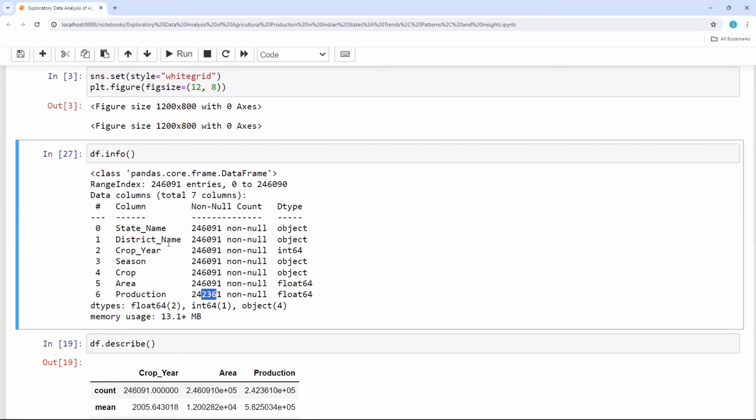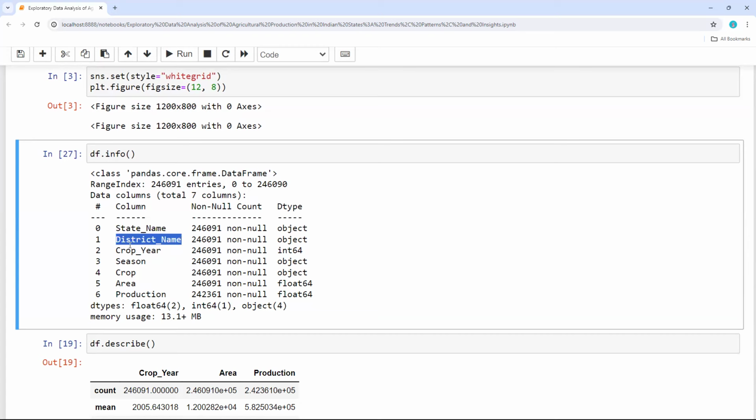State, district name, crop year, season, crop, area, production. So these are my column details. So this is like entire all the state details, entire 28 states, and I think it included some other union territories also. I'm not sure. Let me explore the data, then we'll be able to get those details as well.